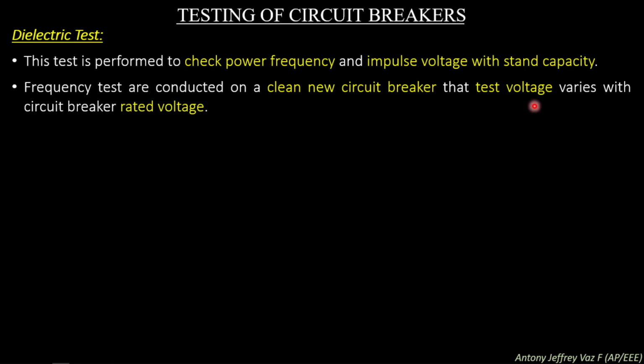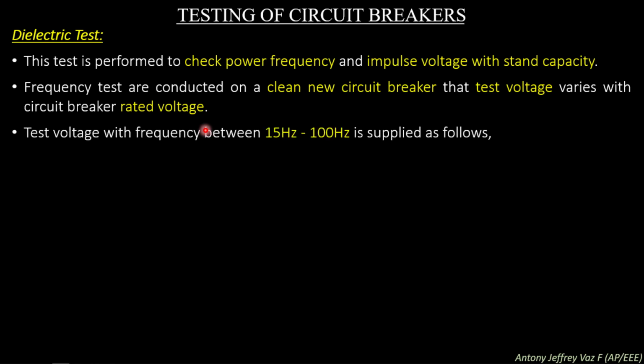The test voltage varies with the circuit breaker rated voltage. So while applying a dielectric test, the power frequency is used, the test is conducted on a clean new circuit breaker, and the test voltage depends upon the rated voltage of the circuit breaker.